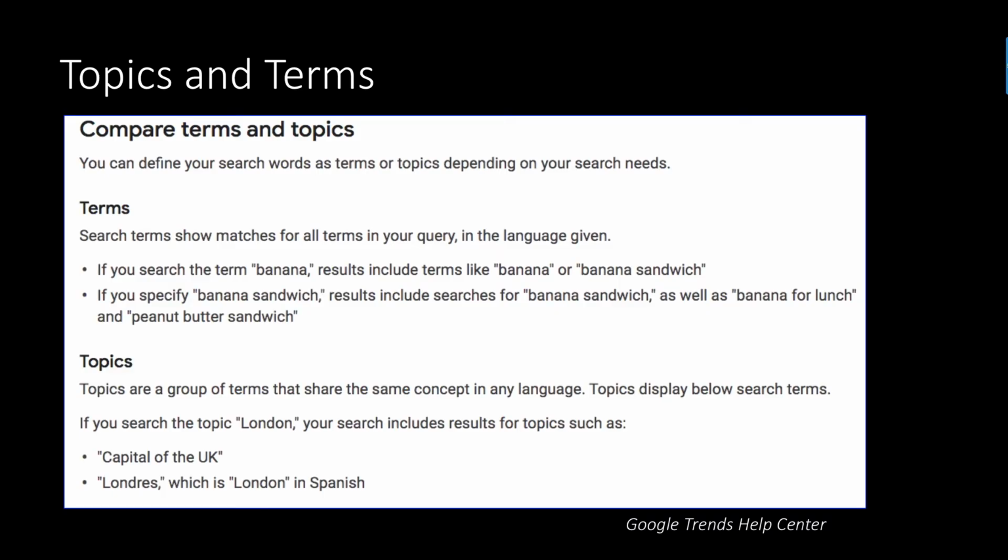One interesting thing about Google Trends is that they've got this example of topics versus terms. So those last examples we were looking at, our root was a topic. The way that you can explain this, I think, is this example they have here from the Google Trends Help Center. It makes a lot of sense. If you search for the topic London, so London is our topic in this example, and someone's looking for capital of the UK, Google's technology will say, okay, I know that they were clicking on results related to London, so that's going to be considered the London topic. Or if they look at it in different languages, that's considered the London topic. Whereas terms, someone has to explicitly look for that word. Now the interesting thing is we could actually compare these and see if we get different data, and that's what we do in a second here.